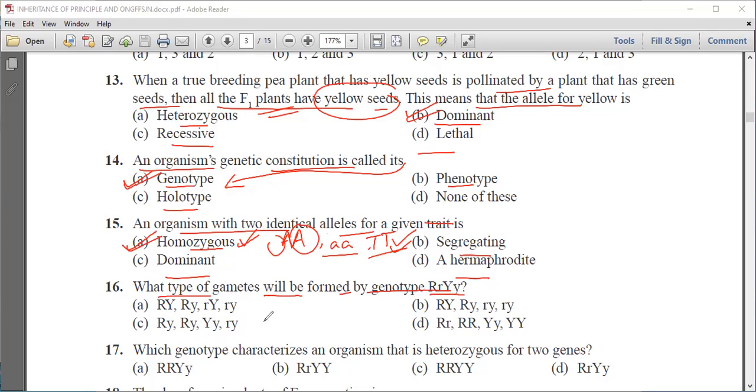So there are 4 options. Now we can see that the gametes formed by this will be, if we draw the Punnett square, then we will write capital R, capital Y, small y. When we multiply this, we will get YR, we will get RY, and we will get YR.